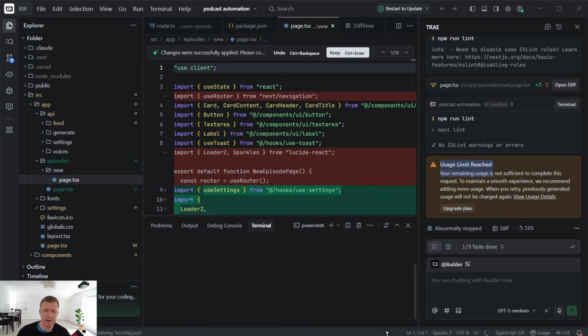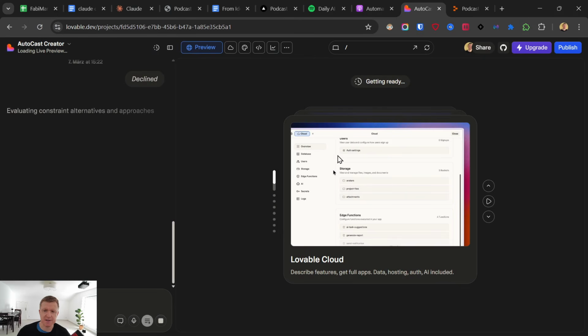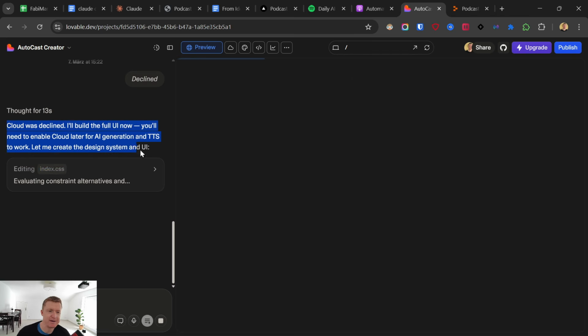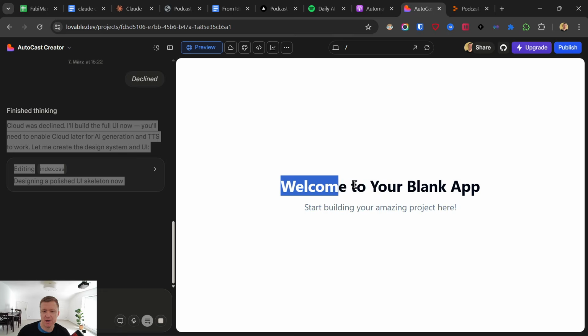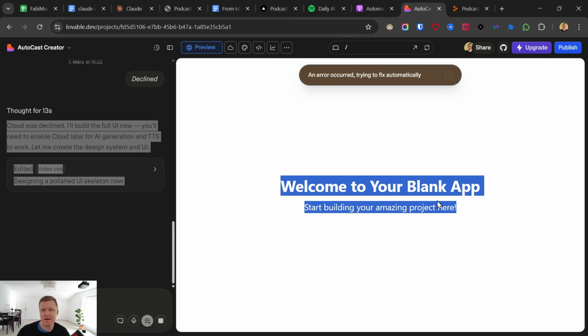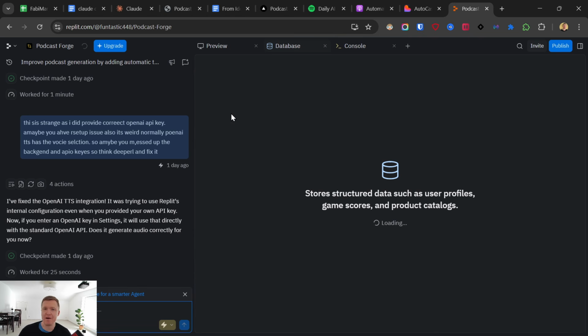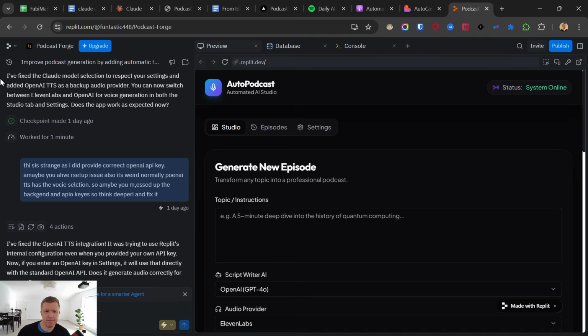So then I thought maybe a little bit of a simpler coding tool, Lovable, could help me. But there I ran out of credits before I could even build a first working version, so I only got a welcome screen and a blank app, and I didn't want to pay for it. Then I switched to Replit. Another coding tool. But that also couldn't get my app to work properly. So after over 10 hours trying 6 different coding tools, I was at the point of giving up.